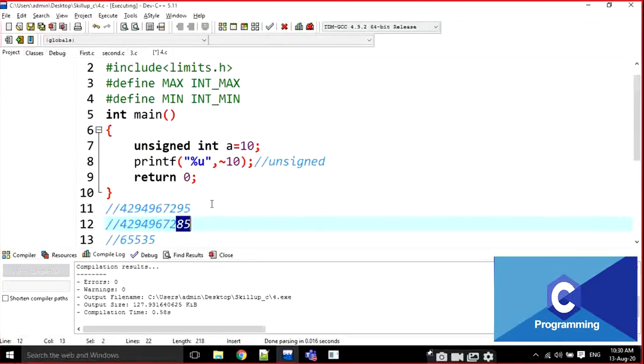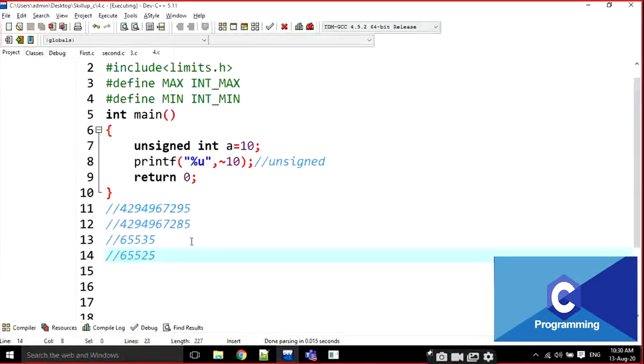For example, if you are running the same program in Turbo C, it is going to give 65525. It is going to be deleting the 10 value from the maximum value. Is it clear, everyone? Just note down this program also, and those comment lines also.